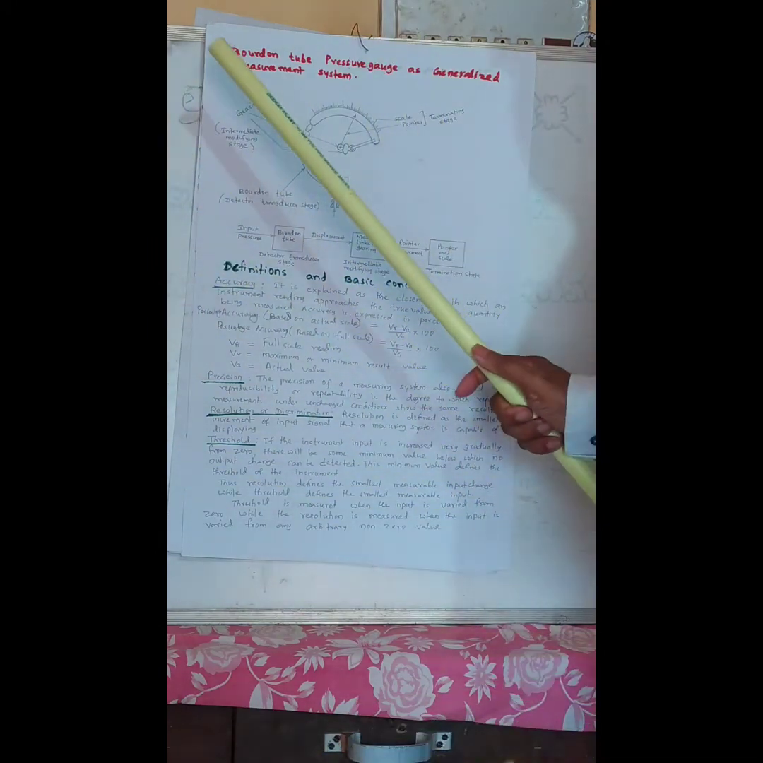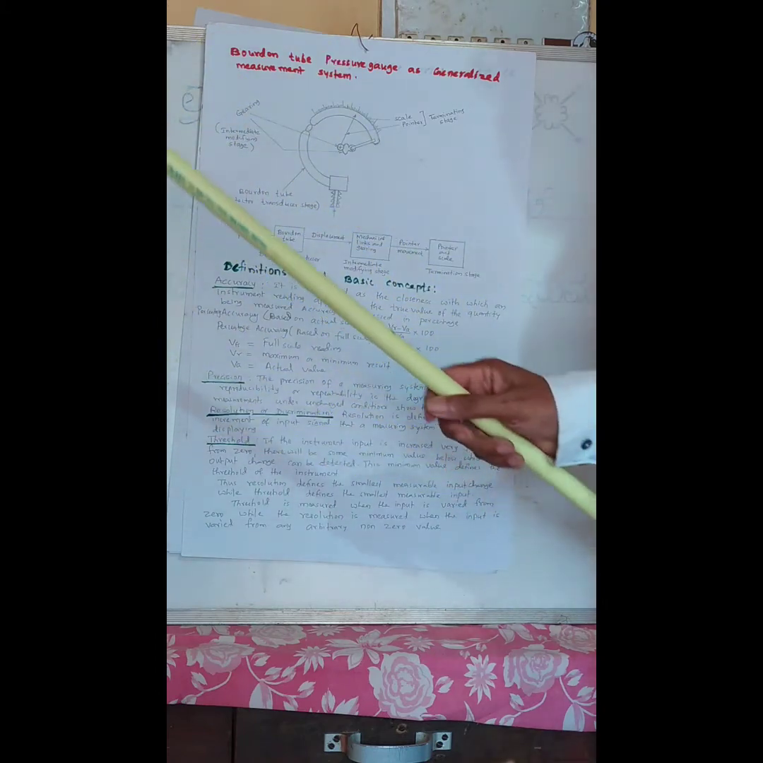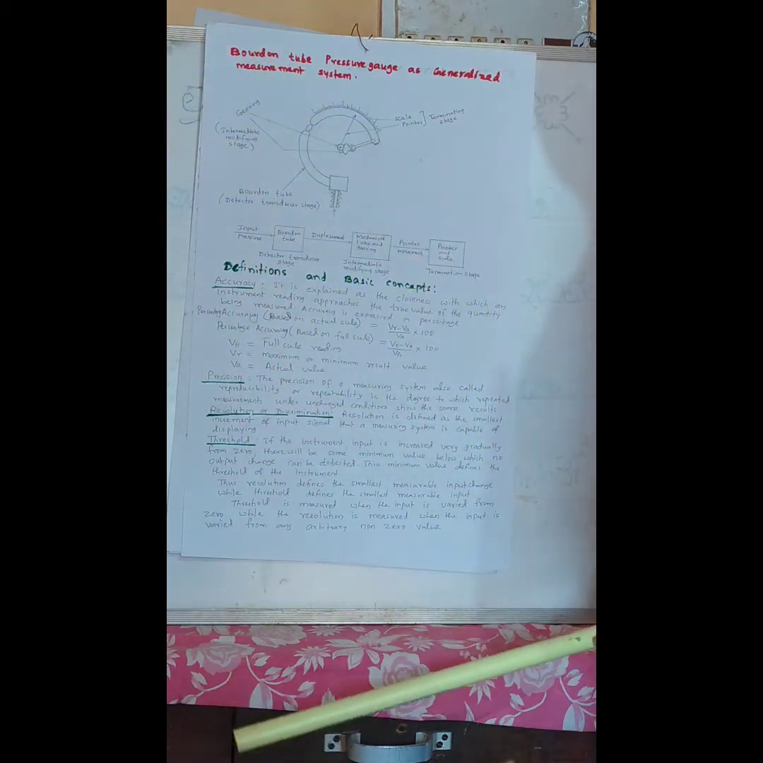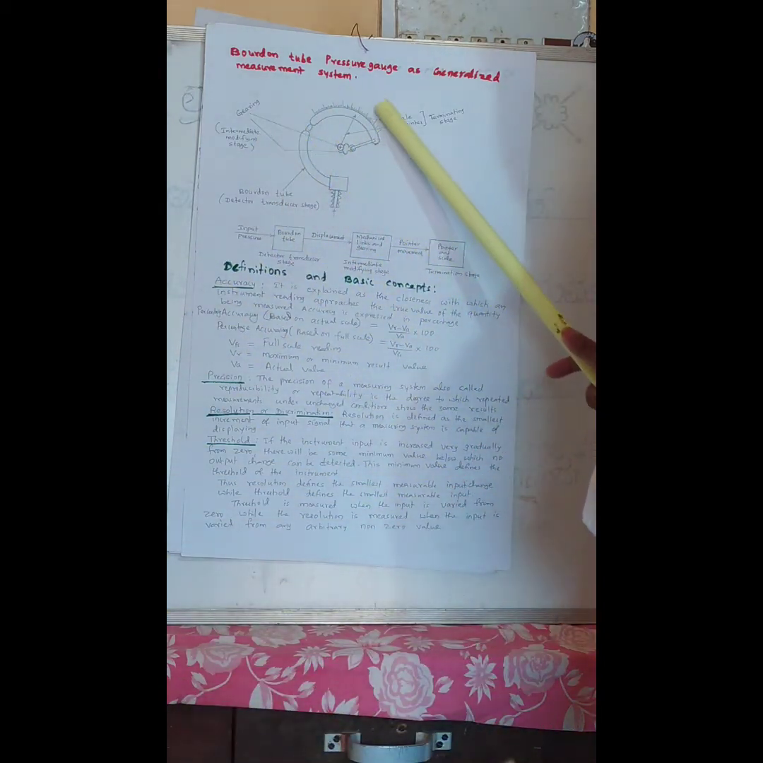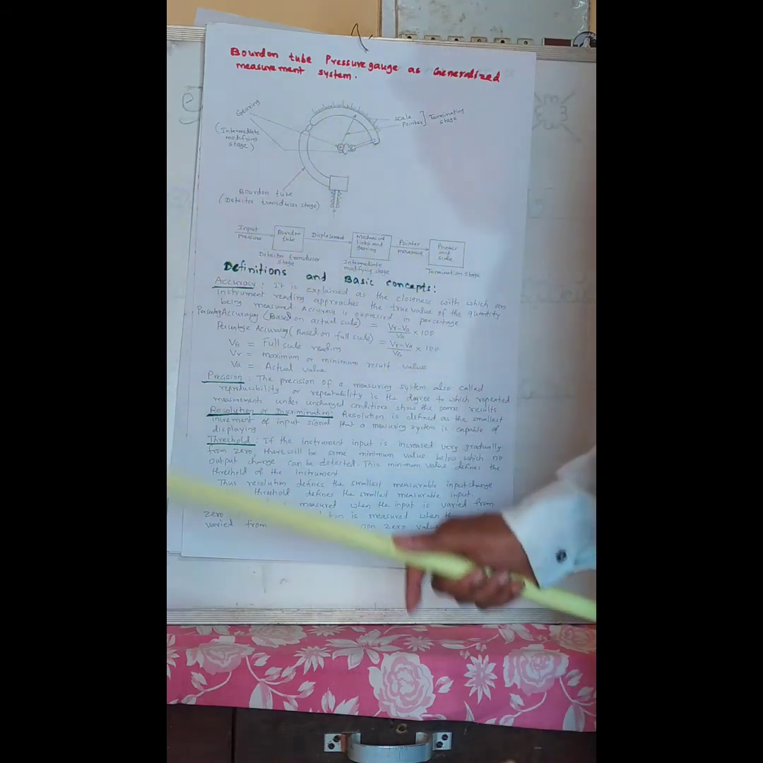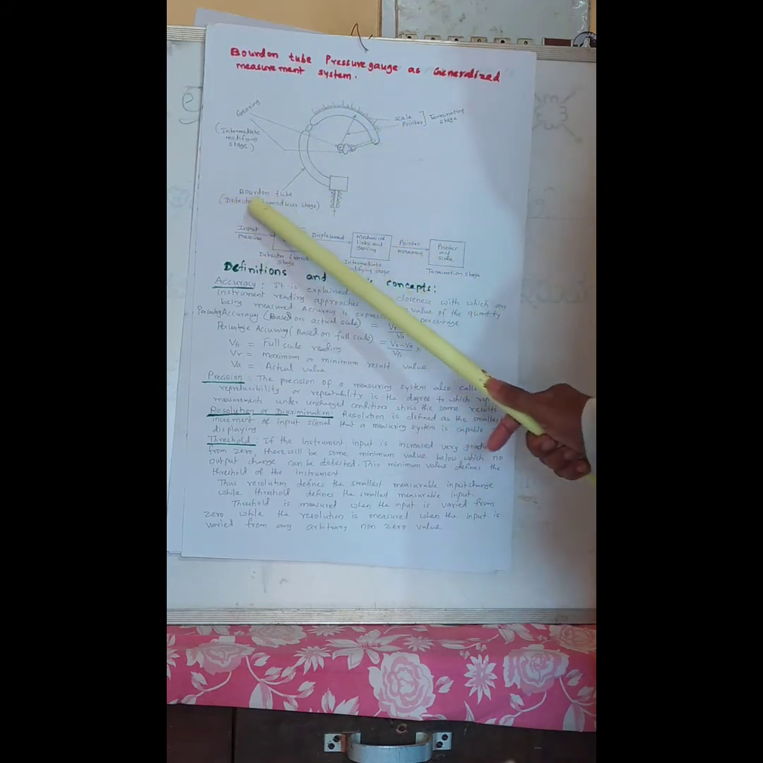Now we have to explain all three stages with an example. We take one example and explain the three stages. Here we have taken the Bourdon tube pressure gauge as an example. The Bourdon tube is the detector or transducer stage. Pressure passes through the inlet opening and the Bourdon tube senses the pressure. That is the detector, which first senses the pressure.